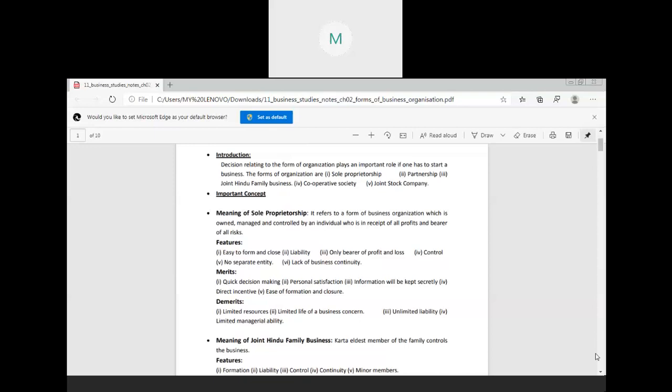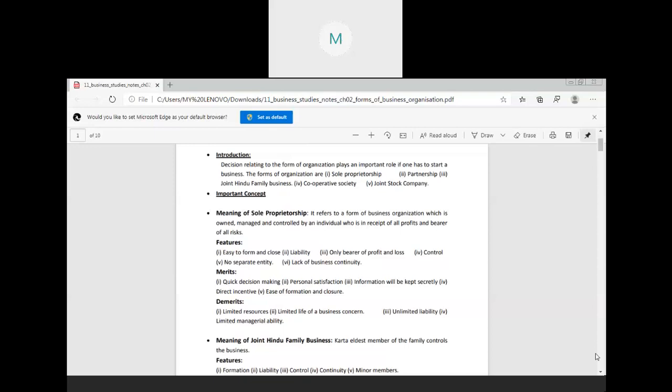Ma'am, in limited liability, only the share that has been invested by the proprietor in his business can be at risk of going, but his property will not be sold to pay his debts. Yes, very good.